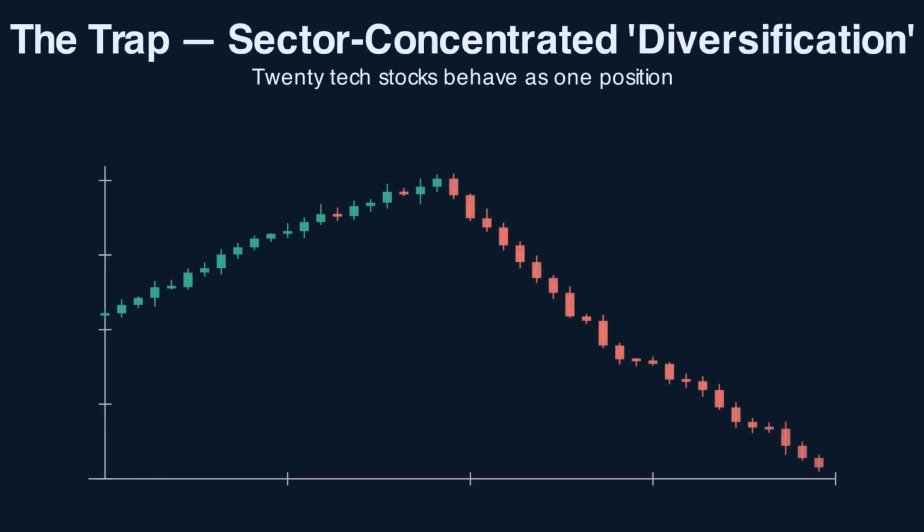An investor holds 20 tech stocks, Apple, Microsoft, Nvidia, 20 different names. In good times, the portfolio looks diversified. Individual names sometimes lead, sometimes lag. Then a crash hits. All 20 positions drop together, deeply, simultaneously. The portfolio loses 30% in 3 weeks. The diversification provided zero protection because the underlying correlation was near 1. 20 positions, one trade. The investor felt safe because they spread the risk across 20 names, but the correlations meant they were always concentrated in one bet.